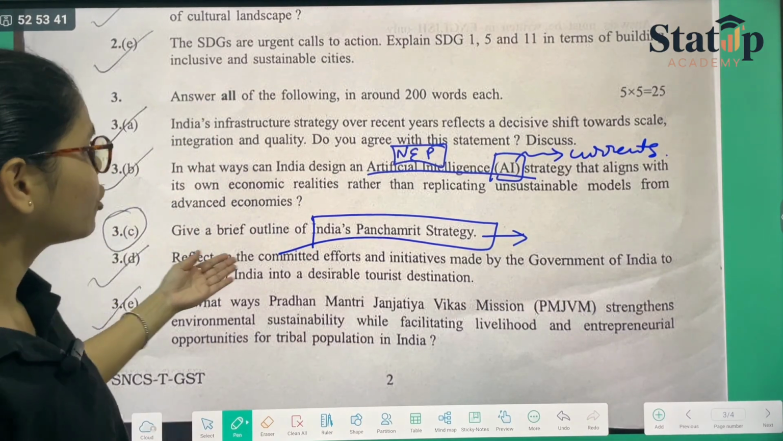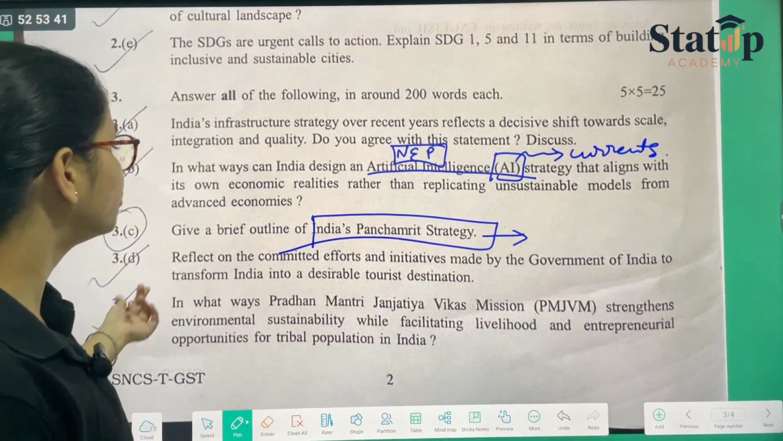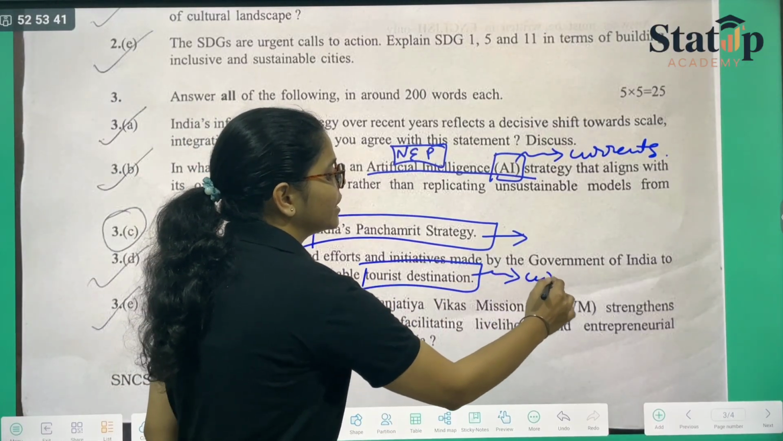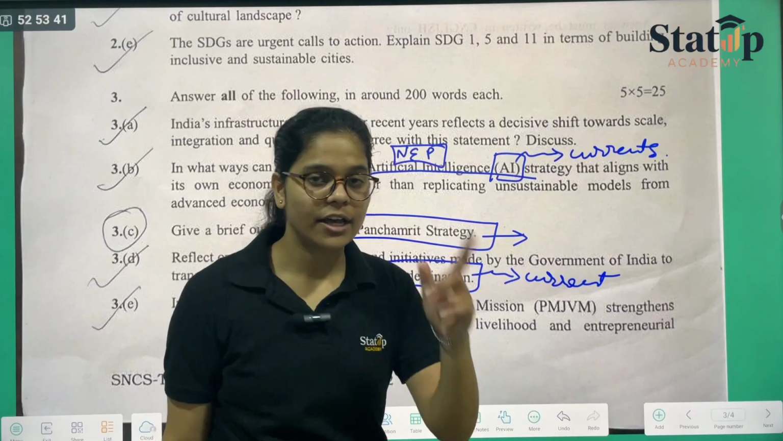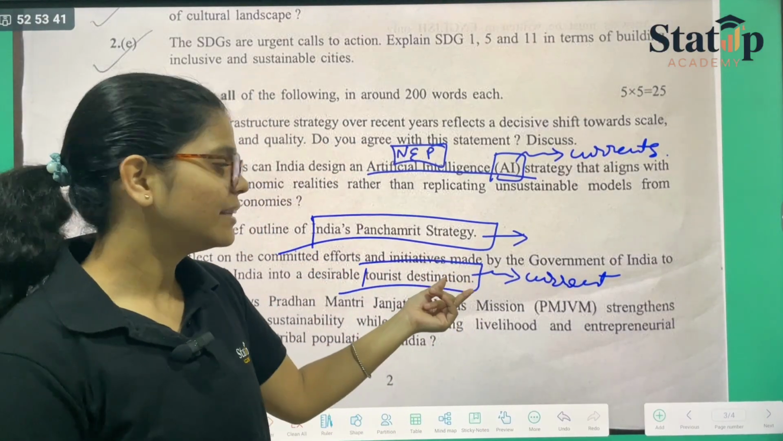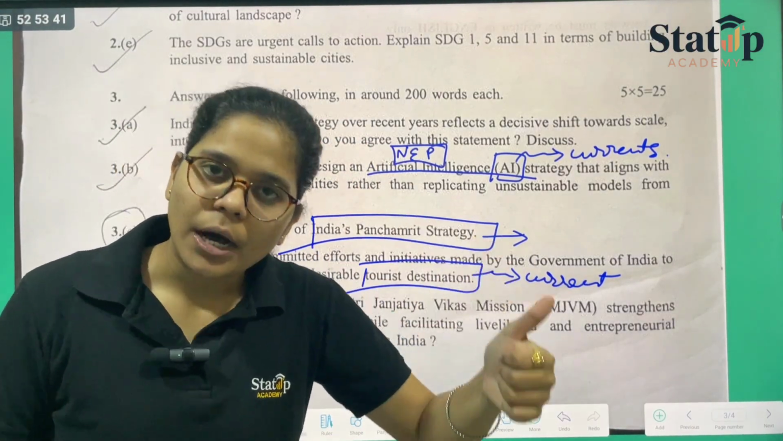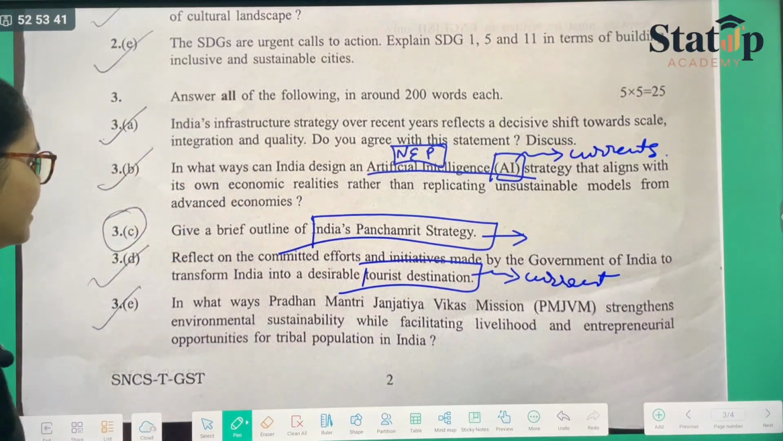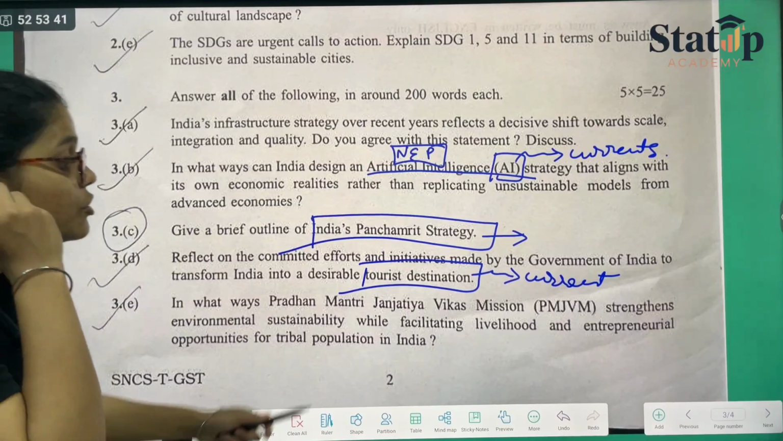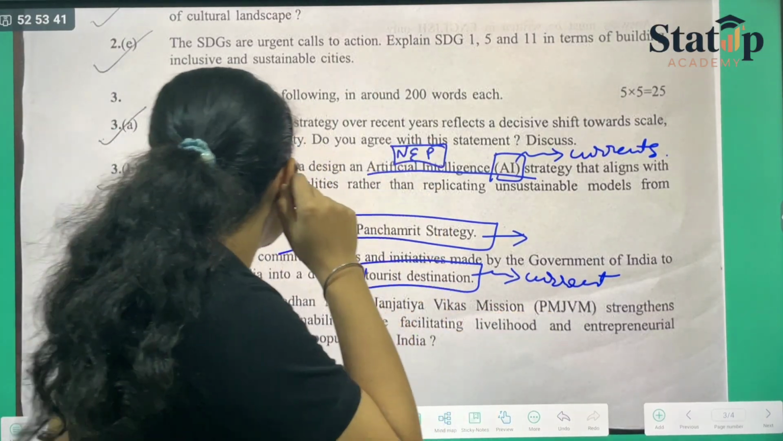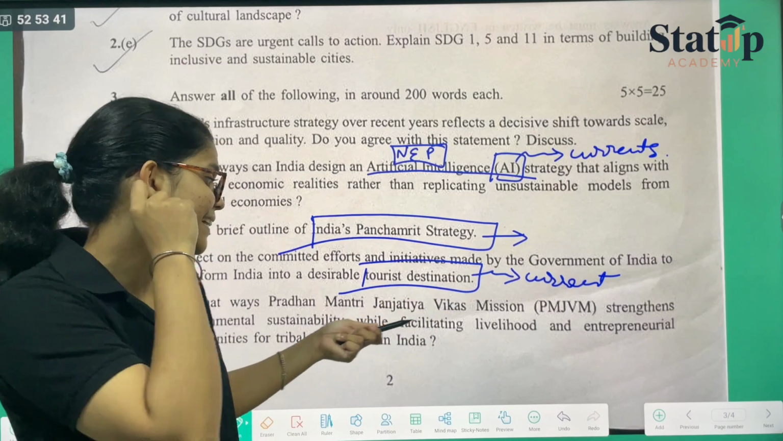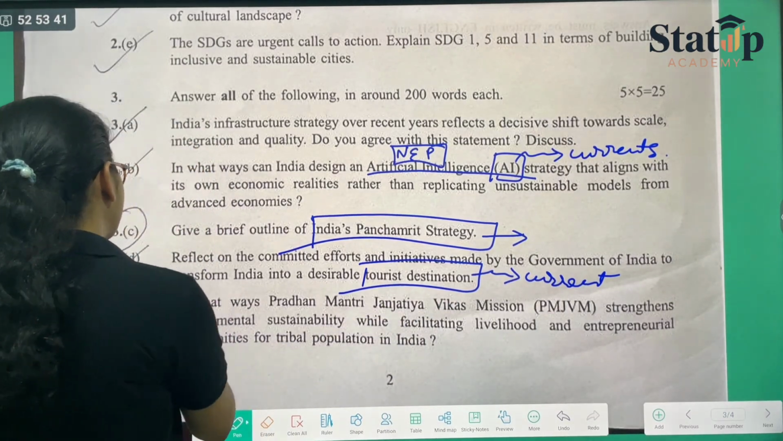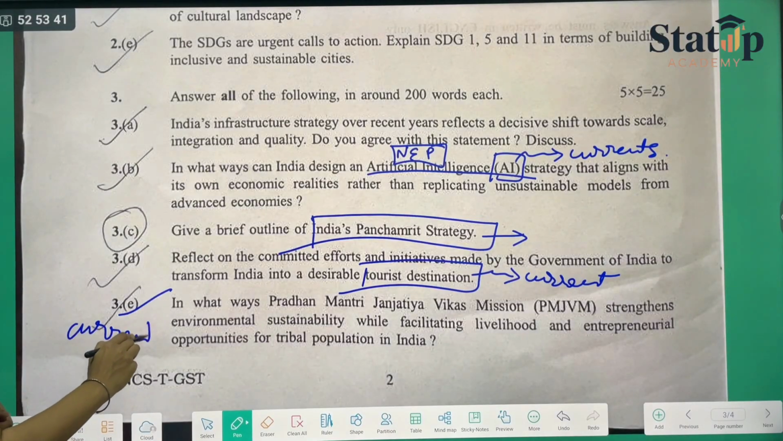Reflect on the committed efforts and initiatives made by the government of India to transform India into a desirable tourist destination. With this also we did current affairs, and I remember it's there on our YouTube channel. So regarding that current affair, if you could have mentioned 1, 2, 3 points, then you can gain a point. Then, in what ways does Pradhan Mantri Janjatiya Vikas Mission strengthen environmental sustainability while facilitating livelihood and entrepreneurial opportunities for tribal population? This again came from your current affair topics.